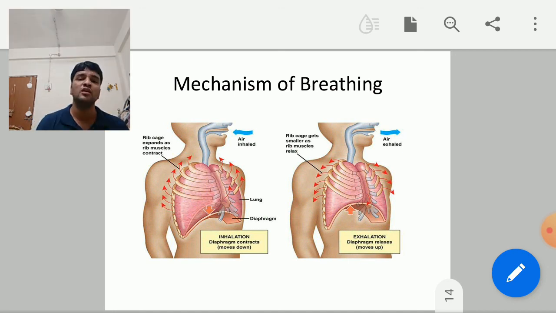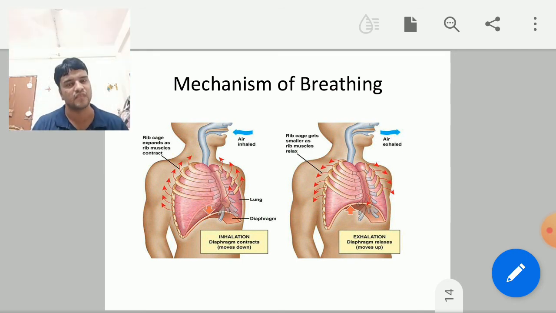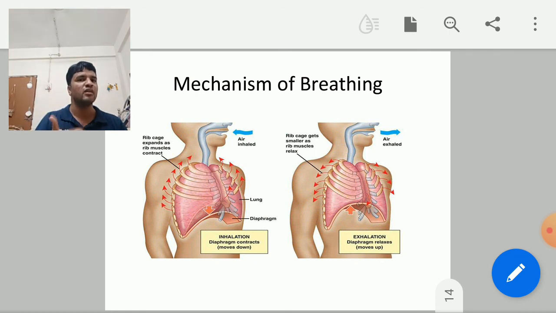In inhalation, what happens? The rib muscles contract, and the ribs move upward and outward. The diaphragm contracts and moves downward, the volume of the chest cavity increases and air gets filled into the lungs. In exhalation, opposite to inhalation, the rib muscles relax, the ribs move downward and inward, the diaphragm regains its position, the volume of the thoracic cavity decreases and the air is thrown out of the lungs. That is exhalation. So that is the mechanism of breathing.